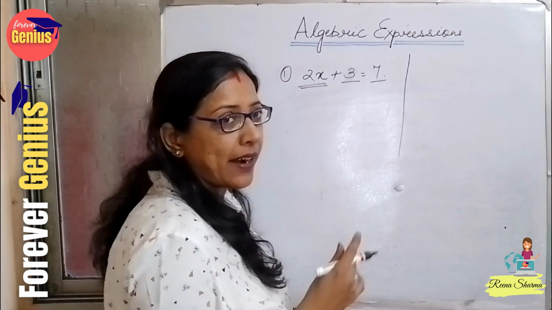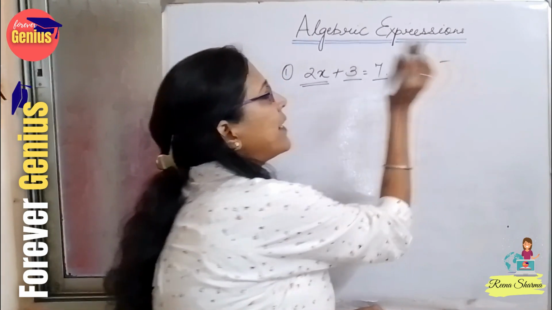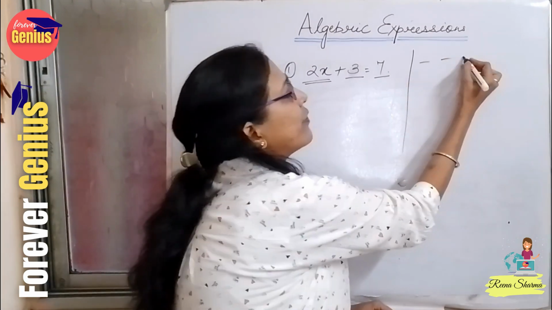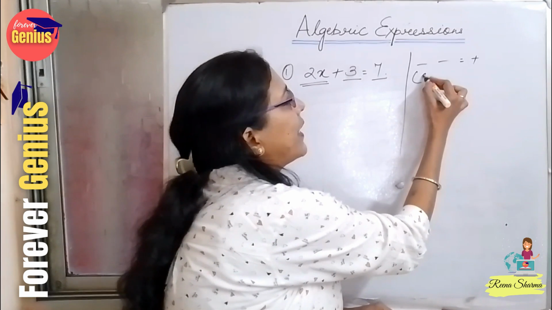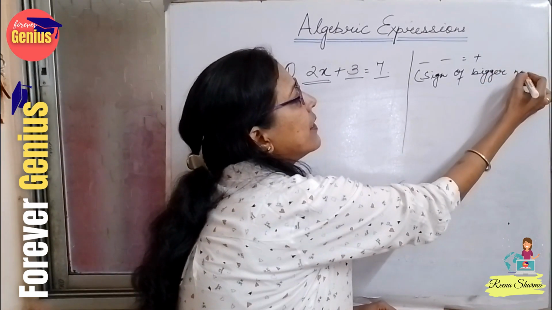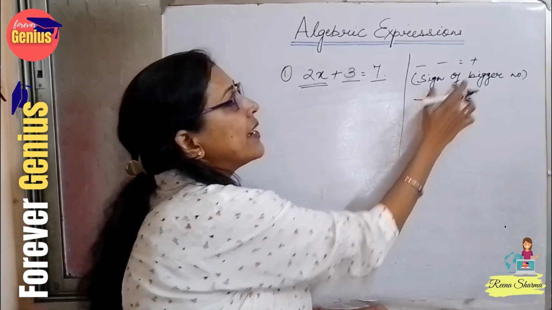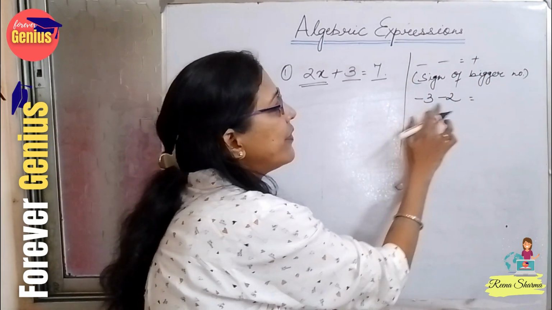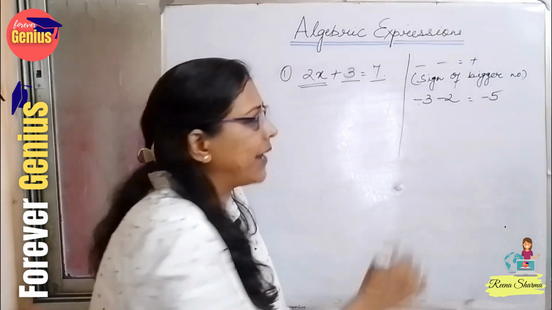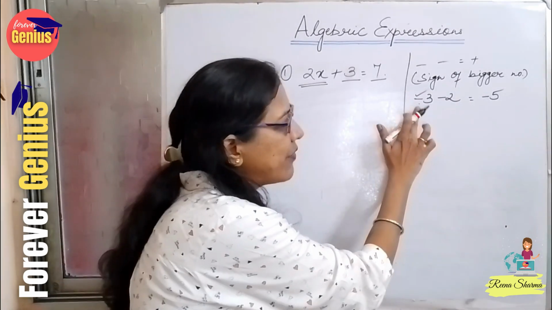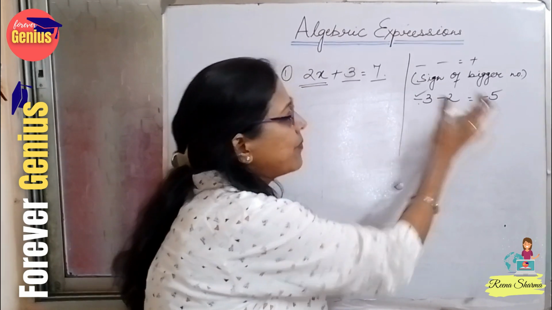But before that, let's understand how we are using the different sign. If there are minus and minus in the question, that will become plus. But the sign of the bigger number will be applied after the end result. Suppose minus 3 minus 2. The answer is, it is addition. So we will do 5. But the sign of the bigger number will be applied. The bigger number is 3. It is having a minus sign. इसमें minus sign है, इसलिए minus sign apply होगा.